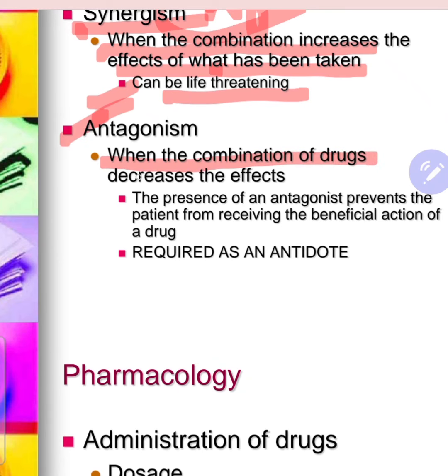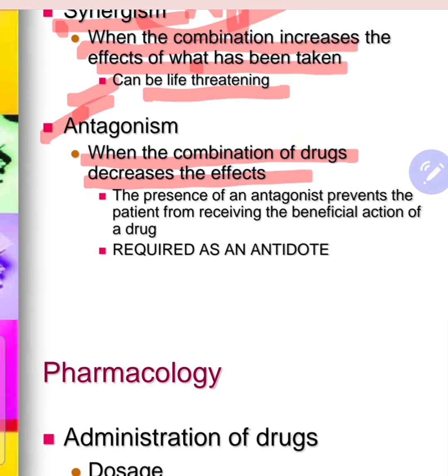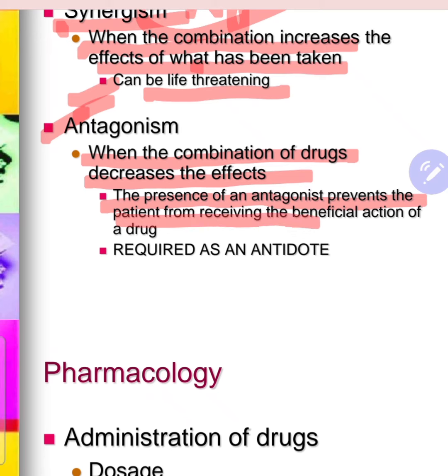Antagonism is when the combination of drugs decreases the effects. For example, the presence of the antagonist prevents the patient from receiving the beneficial action of the drug. So it's a problem because we want some good effect of the drug which we have taken already, but we have taken some other drug, so it prevents the patient from receiving the beneficial action of the first drug. In that case the drug is useless for the patient.